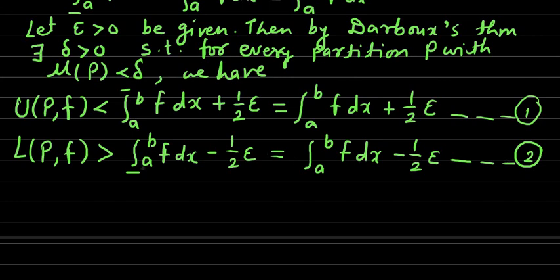Now relation number 2 can be written by multiplying throughout by the minus sign.